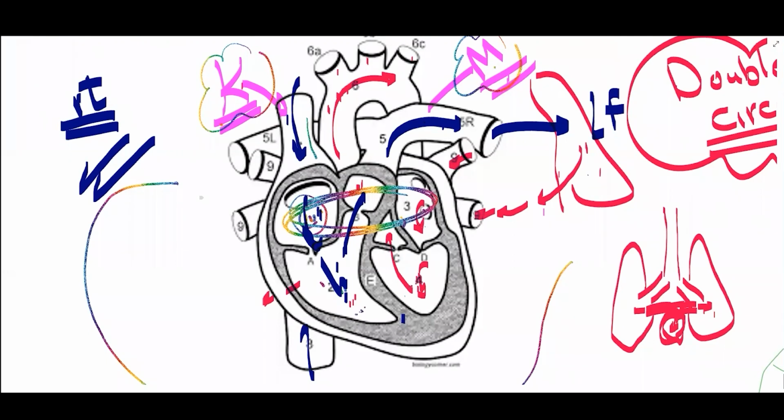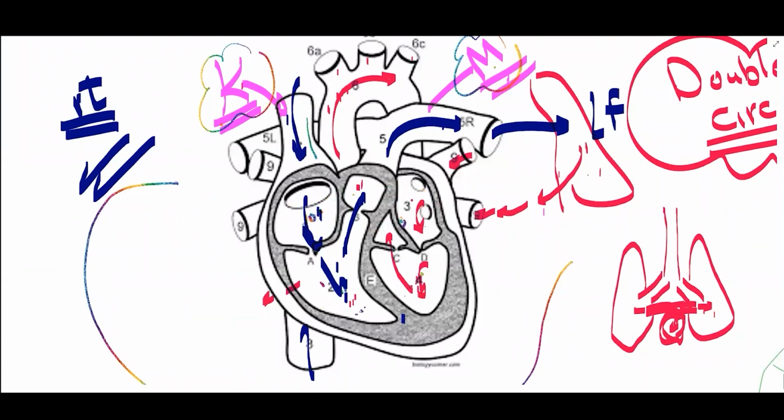Contraction means high blood pressure here and here. Relaxation means low blood pressure here and here. So blood, like any liquid, will move from an area of high pressure to an area of low pressure. You understand?